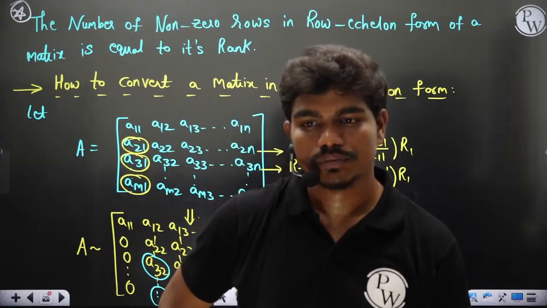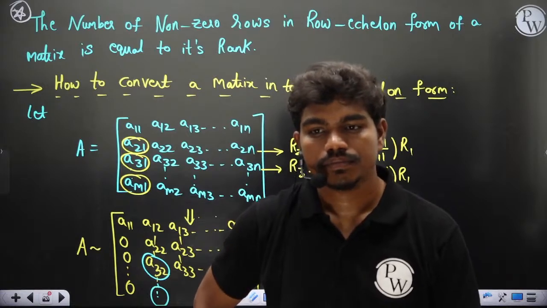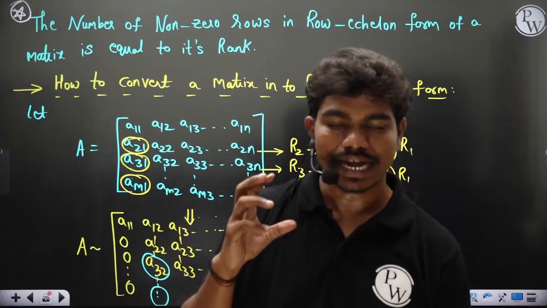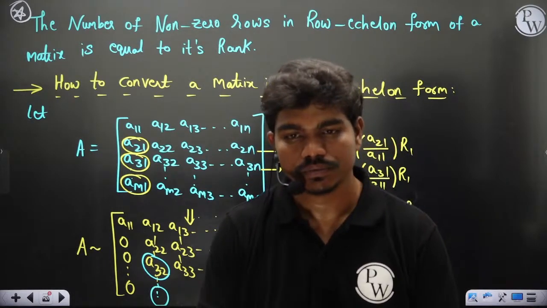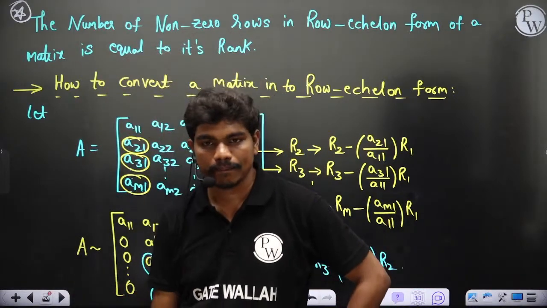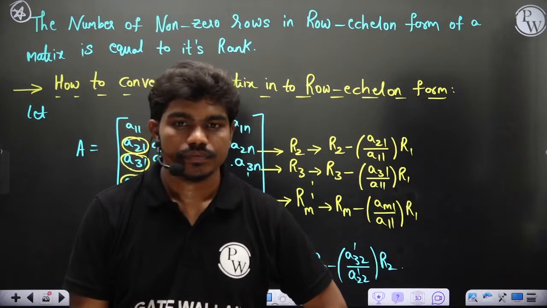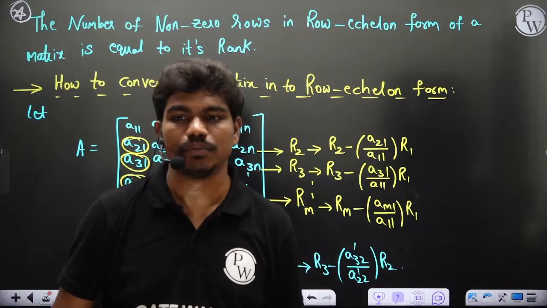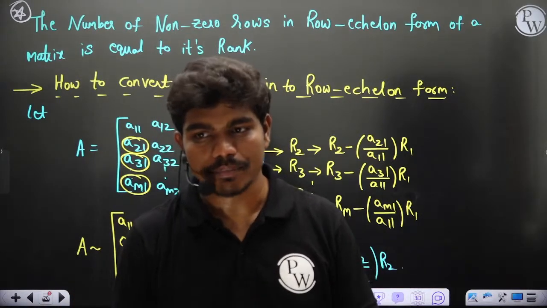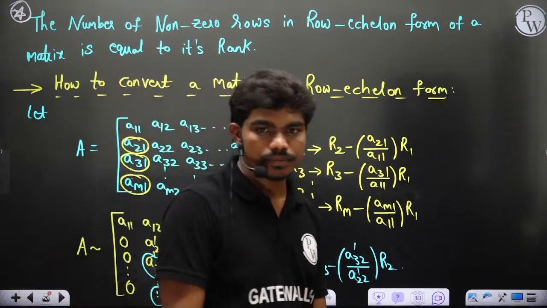Is this clear to all of you? Okay, is everything understandable here? Why we are converting into echelon forms and why those echelon forms are actually important? Is this clear to each and every one of you? Yes or no? Please type in the chat box. Everyone whoever is on live, please type in the chat box. Is it understandable to you or not? Each and every point. If you have any difficulty at any point, please let me know. I'll be happy to clear.